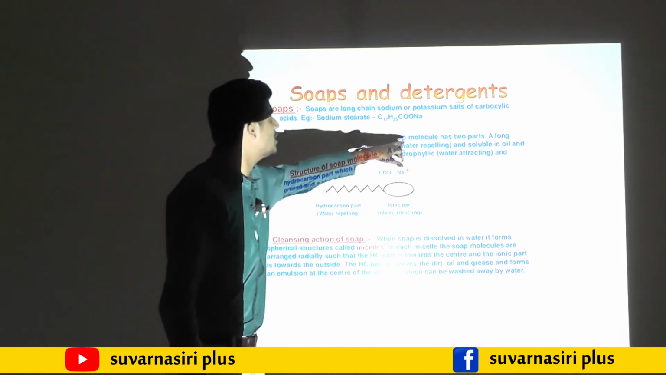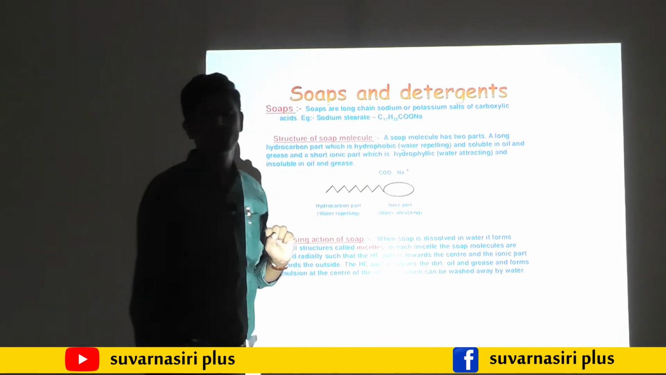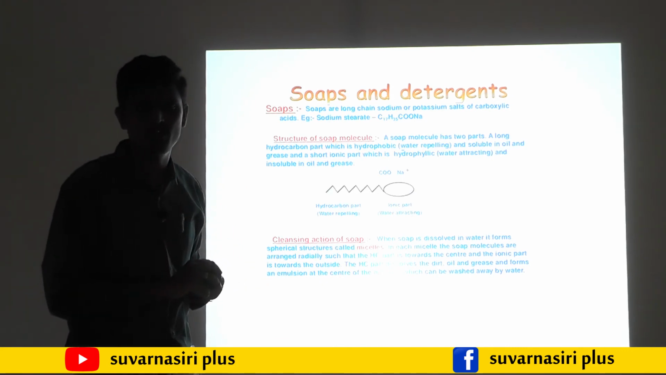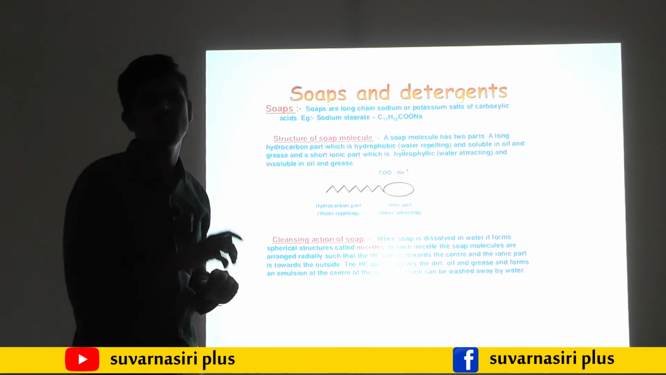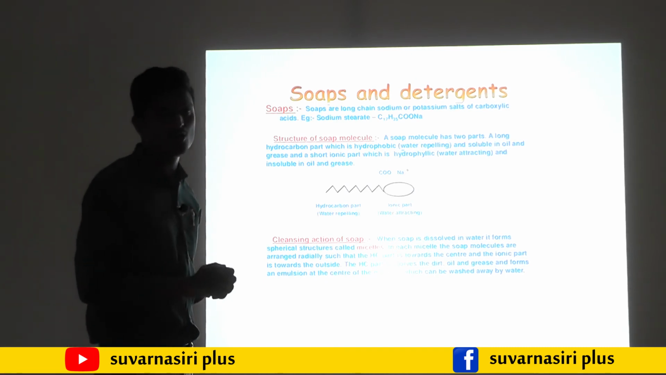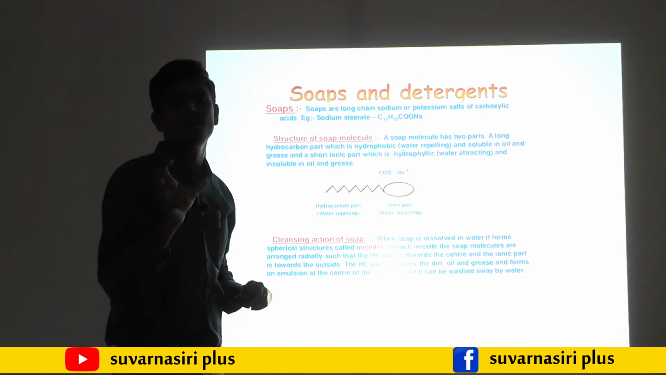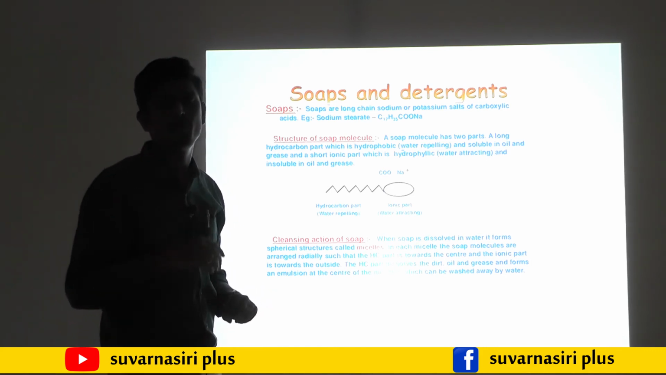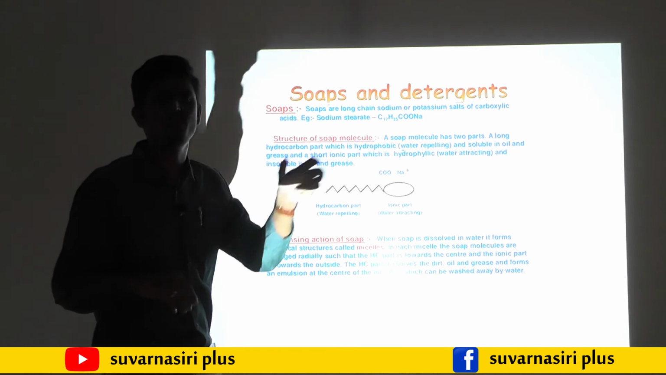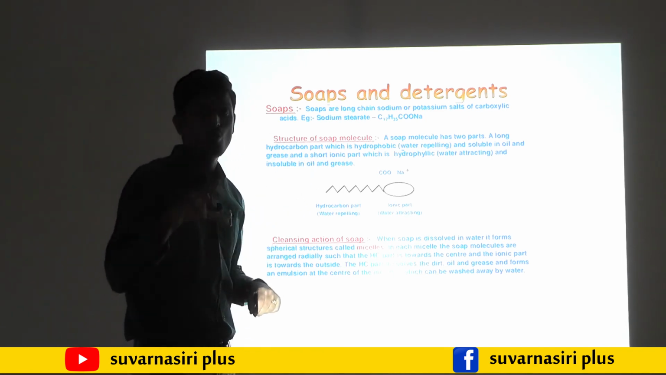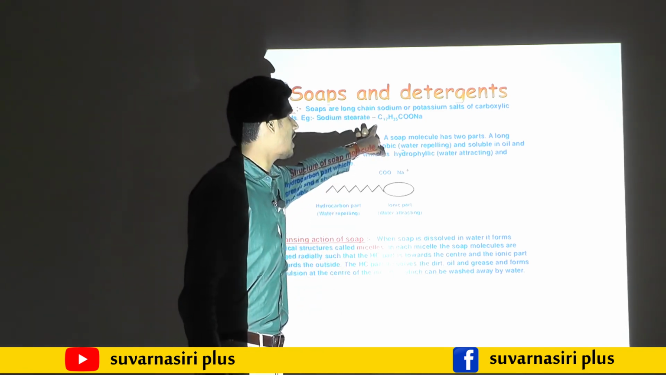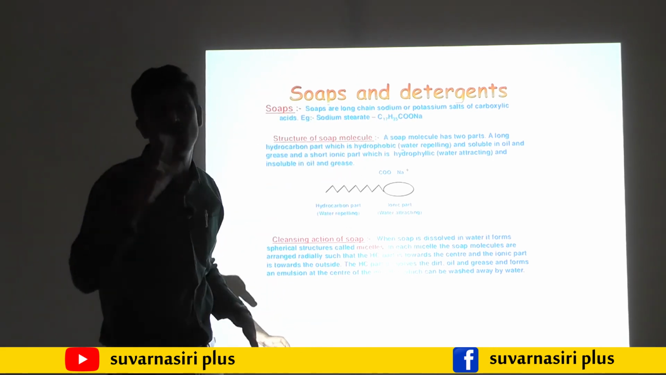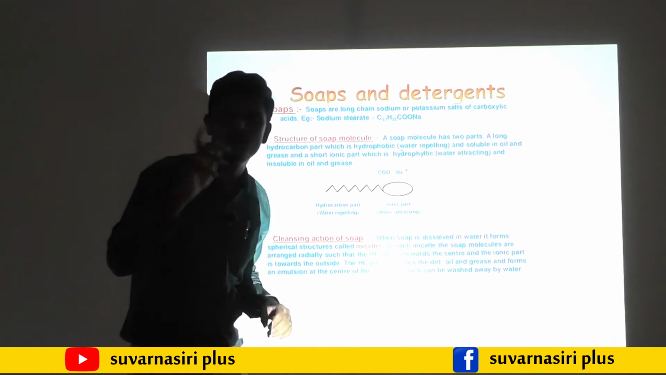The soap has two ends, two terminals: one is hydrophilic and the other is hydrophobic. Hydrophilic means it reacts with water. Hydrophobic means it has a fear of water. So it has two ends, one a carbon end and the other an ionic end. The carbon end reacts with the dirt.